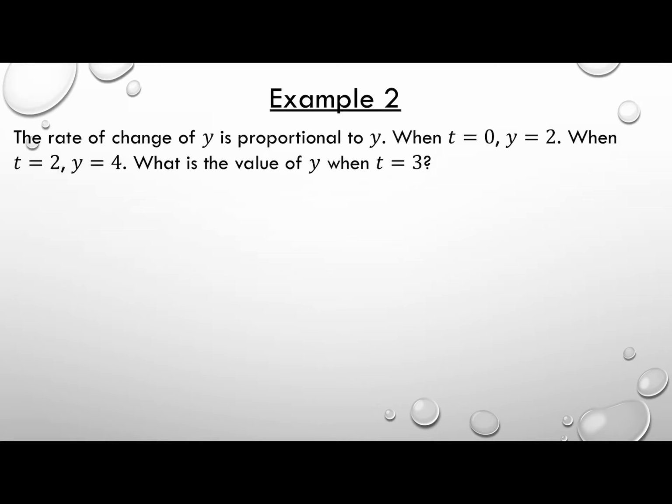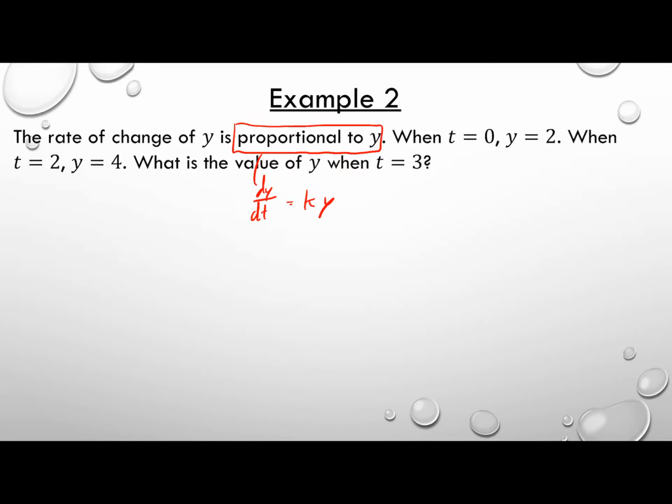So let's see, the rate of change of y is proportional to y. Once again, if it is proportional to y, that means your differential equation is going to look like this: dy over dt is equal to some constant k times y. Now, we're actually given enough information in this problem to solve for k, because we're told when t is equal to 0, y is equal to 2.